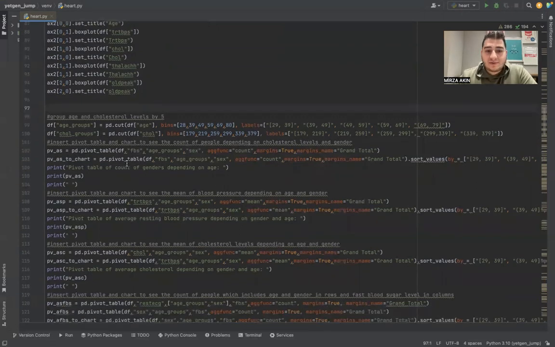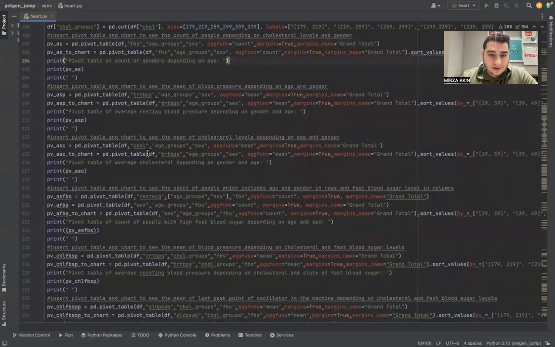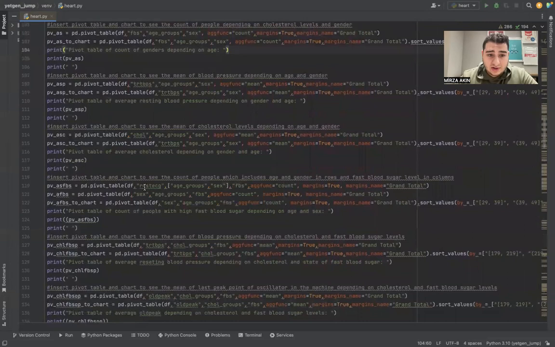The first pivot table, although it says FBS, uses the count function. So it counts the people depending on age and sex, just to view how many people had a heart attack in what age and gender groups. The second table is the average blood pressure, depending on the same groups. And we continue like that for mean cholesterol levels and resting blood pressure also.